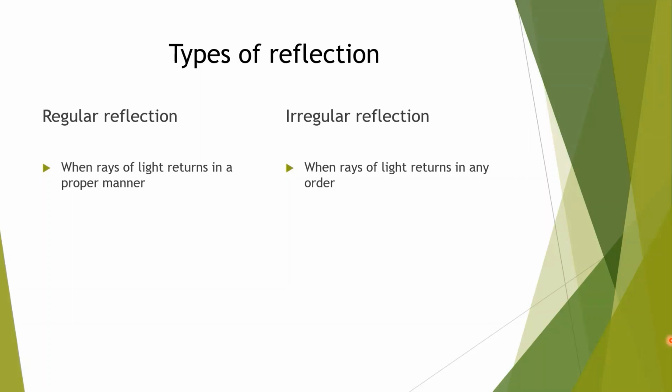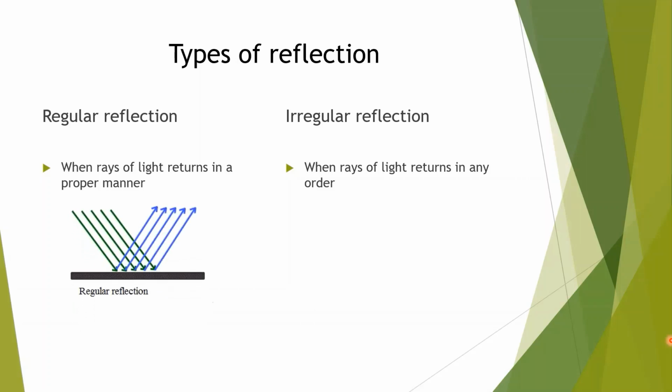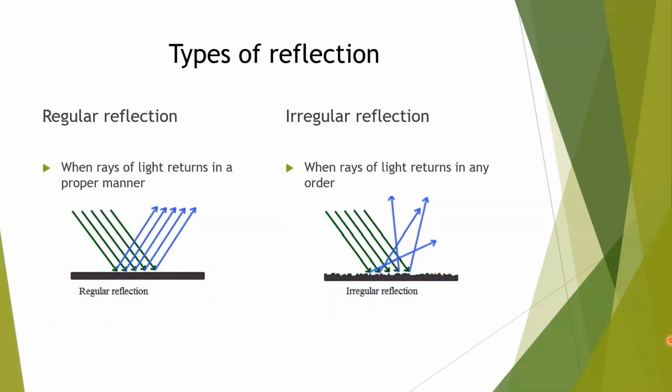surface, on a polished surface, in that case it will bounce in a proper manner, in a proper order, that is called regular reflection. And when rays of light falls on a rough surface, in that case it will return in any order, that is called irregular reflection of light.